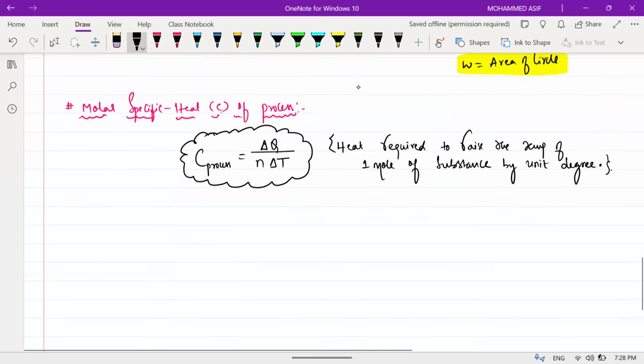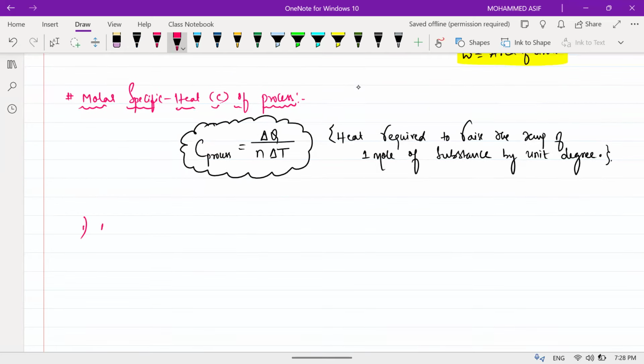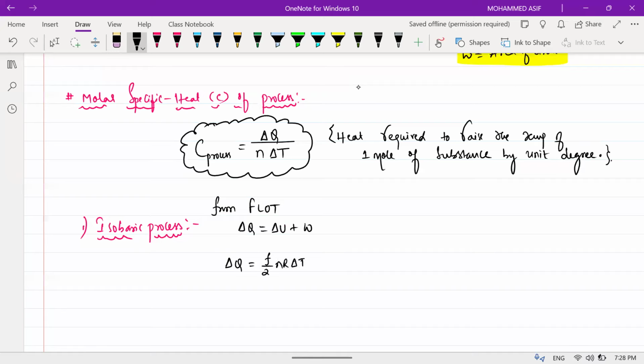Clear? Now tell me, for the isobaric process I'm going to write. First process I'm taking is the isobaric process. For the isobaric process, what is the molar specific heat? Beta, apply the first law of thermodynamics. Delta Q is equal to delta U plus work done. From the first law of thermodynamics, delta Q will be equal to f by 2 nR into delta T, plus work done, which is nR into delta T. That means delta Q will be equal to nR into delta T, common, into f by 2 plus 1.